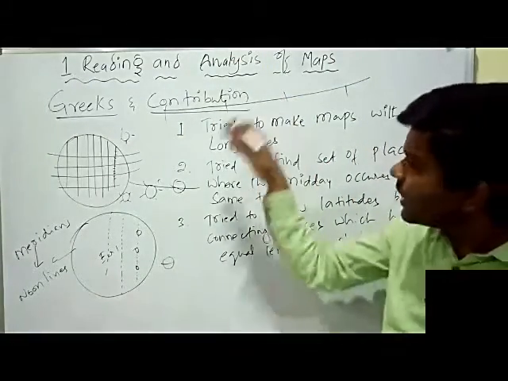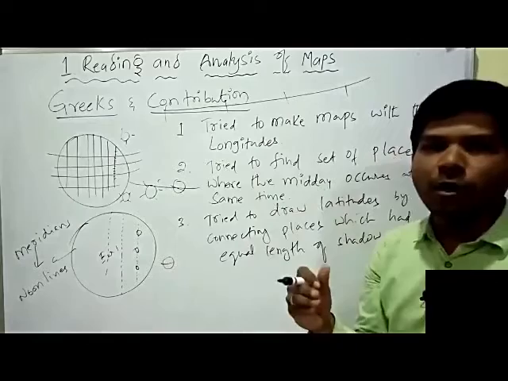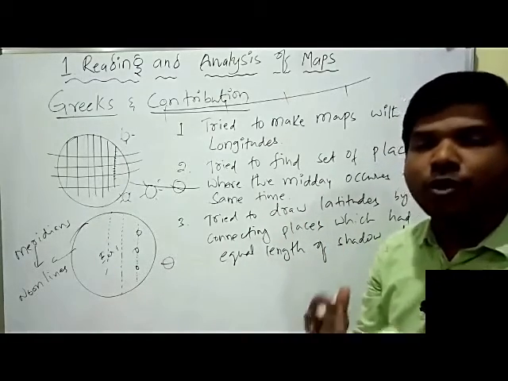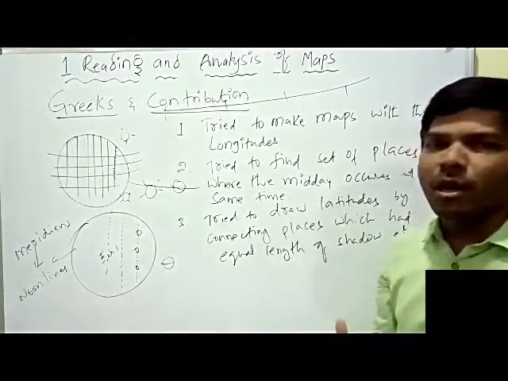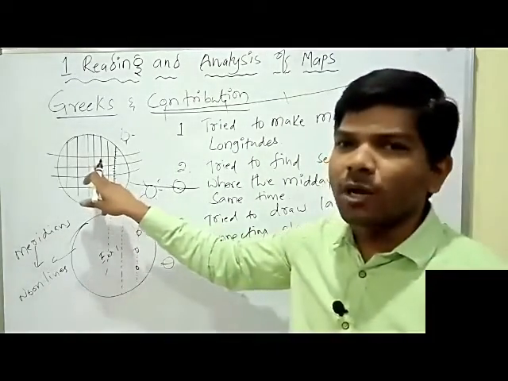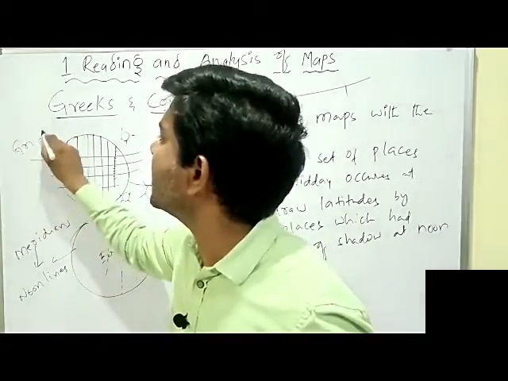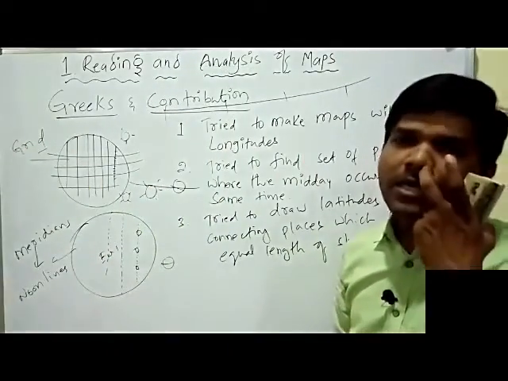So they made a set of longitudes and latitudes. Grids were made by drawing latitudes and longitudes. With the help of latitudes and longitudes, the grid was developed. Grid, G-R-I-D. Sir, what is a grid?